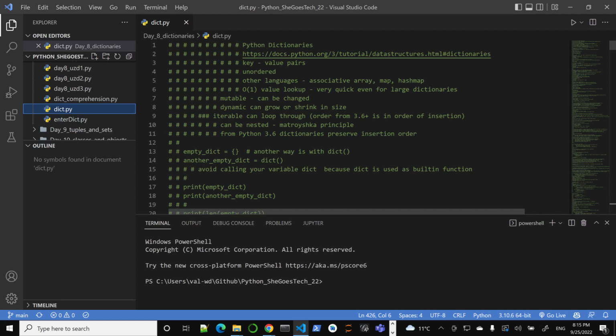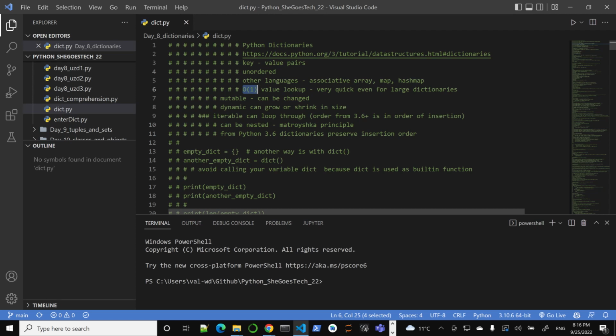Let's take a look. The defining characteristic is that they are key-value pairs, right? They are not ordered, as far as we know, in the way we would order, say, a list. Other languages call this an associative array, maybe a map or hash map. And the key part is that we have so-called, in data science or computer science terms, O(1) lookup. What this means in real life is that no matter how large our dictionary is, as long as you know the key, we can get the value very quickly, basically almost instantly.